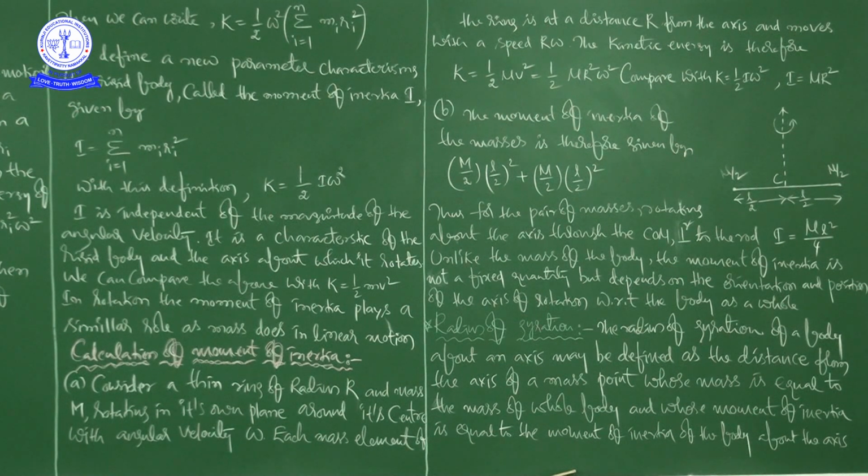Okay, so in this class we focused on what is moment of inertia, and basically what is the formula to calculate moment of inertia, and what are the factors on which moment of inertia depends. Then after, by taking two examples, we calculated moment of inertia. And after completion of that we discussed one more important factor, that is radius of gyration.